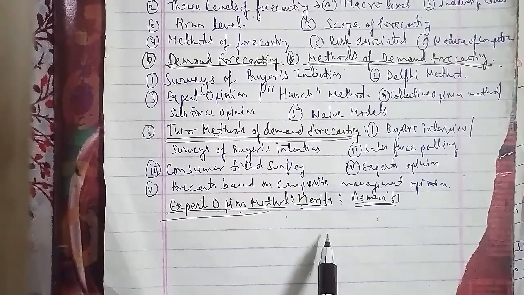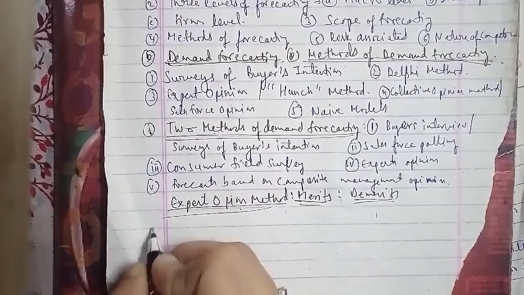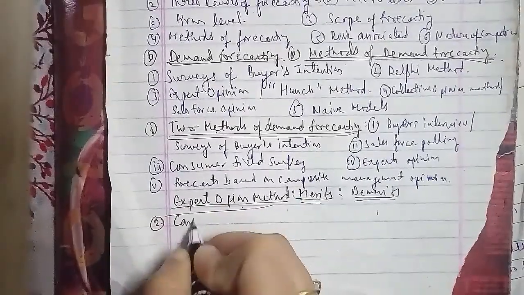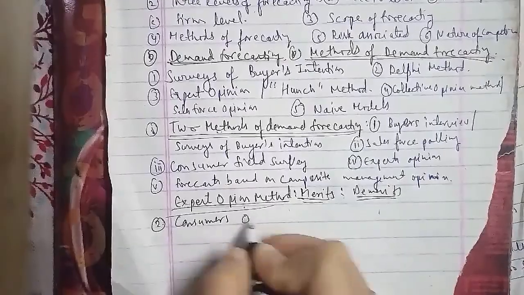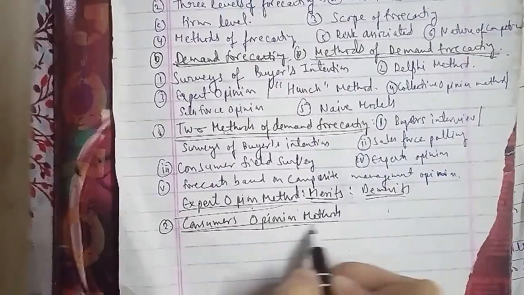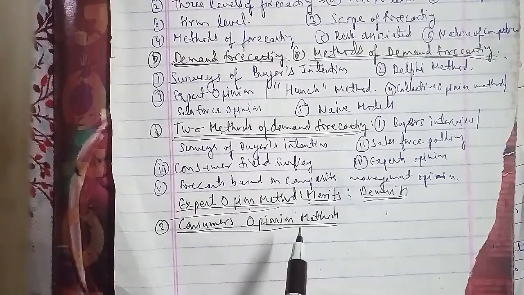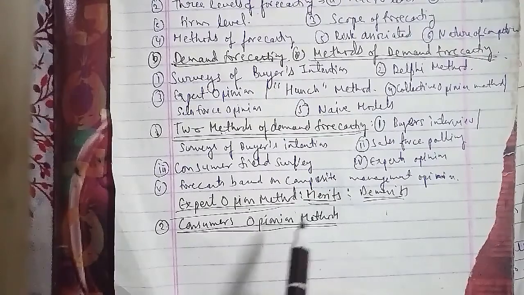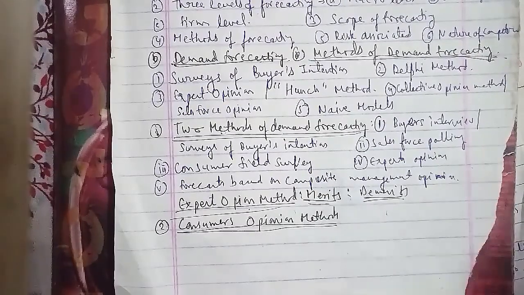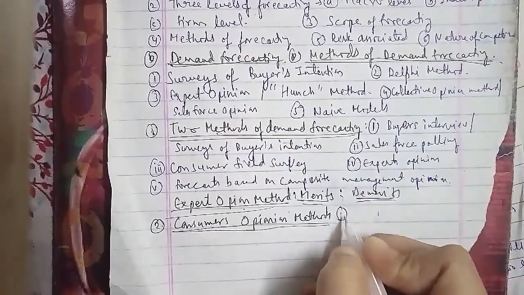Consumers' opinion method. In the consumer's opinion survey, buyers are asked about their future buying intentions of a product, and the survey can be conducted in two ways. The first is the census method. The census method involves contacting each and every buyer, but it is very time-consuming and costly and is often not desirable. The second is the sample method.